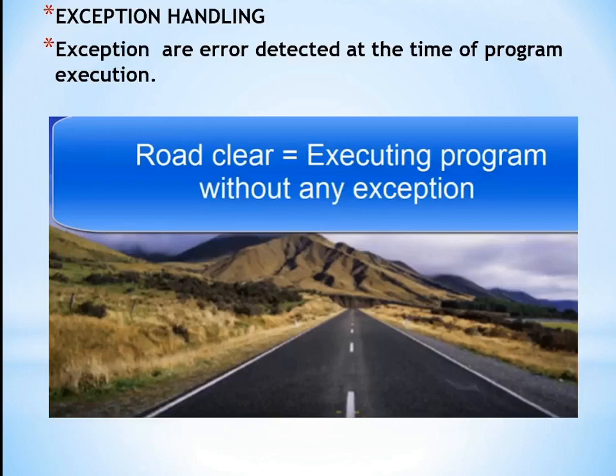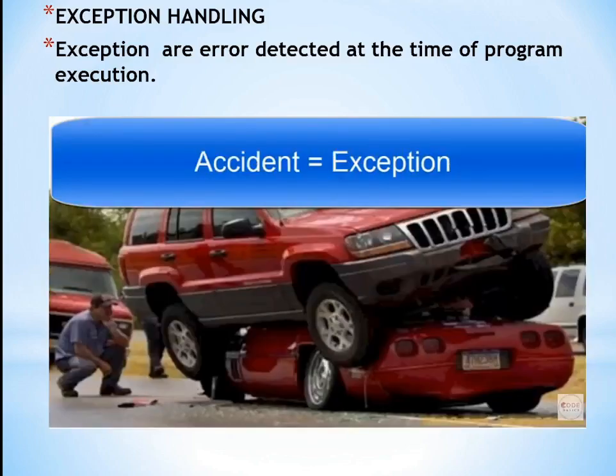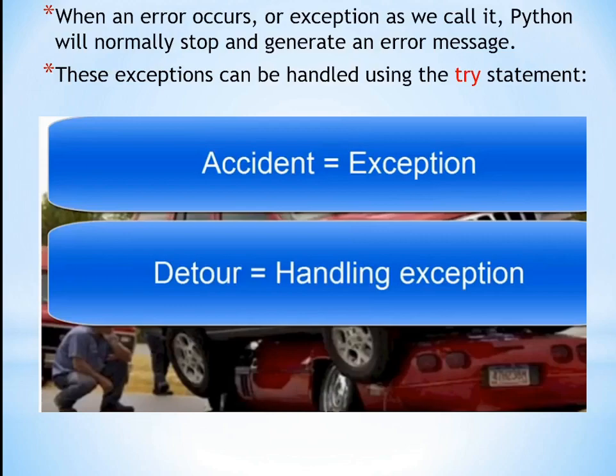So how to handle an exception in Python? For example, a real life example: the road is clear, and we have to execute the program without any exception. Exception means an error occurring during program execution. If any error occurs, like an accident, that is an example of an exception. Exceptions are detected at the time of program execution, so we have to handle that exception.